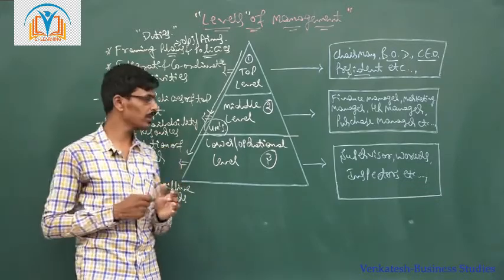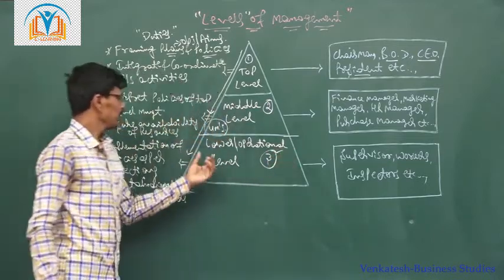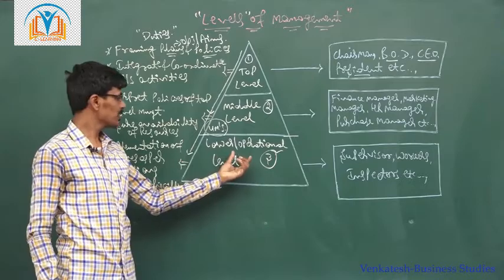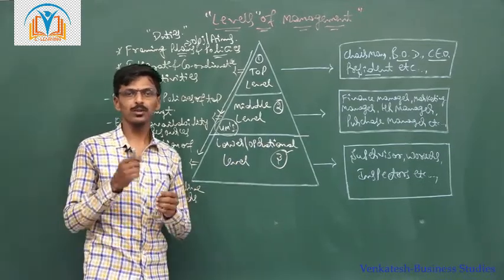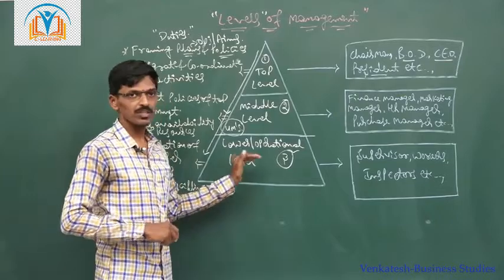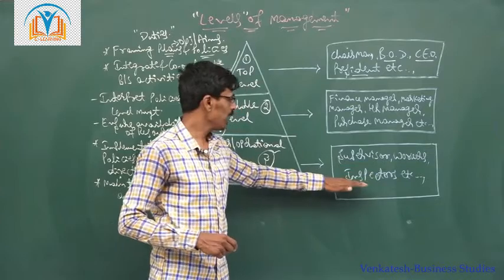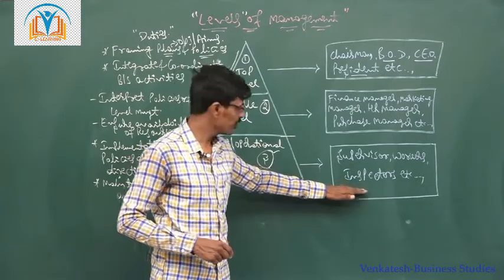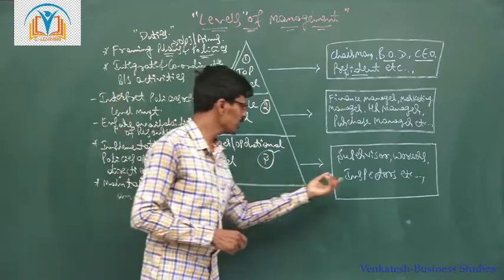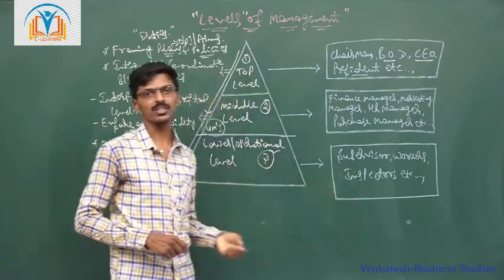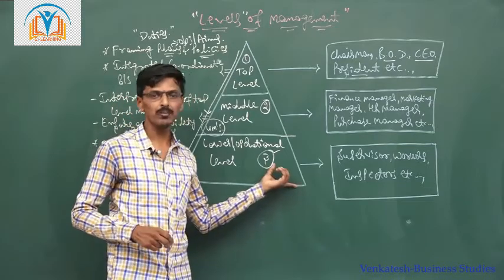After the middle level management, the third level is the lower level, also called operational level management. The lower level management consists of supervisors, workers, and quality checking officers, that is quality checking inspectors of the organization. Generally they would be at the lower level management.